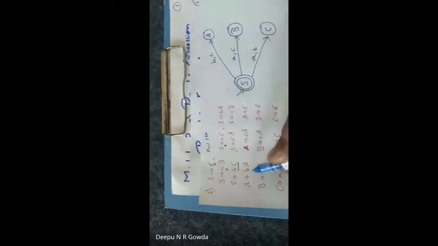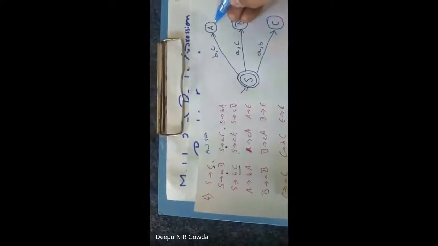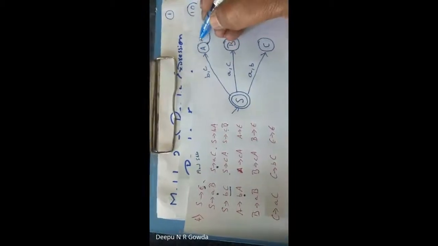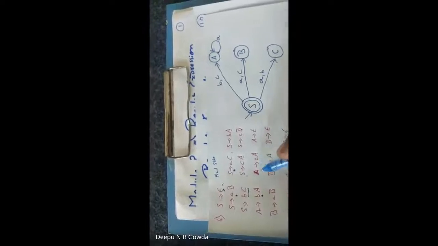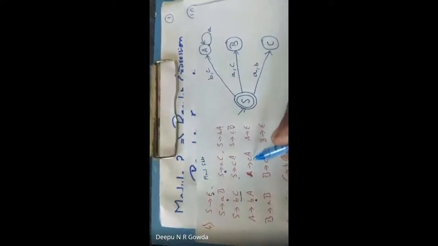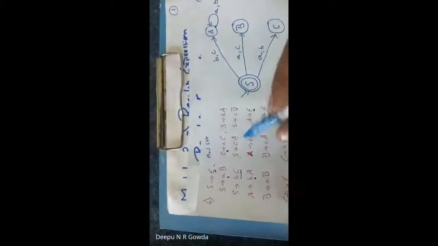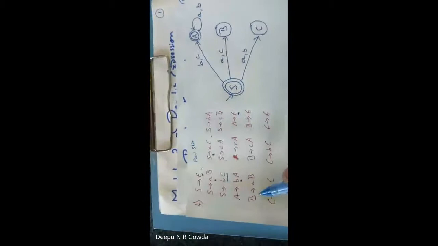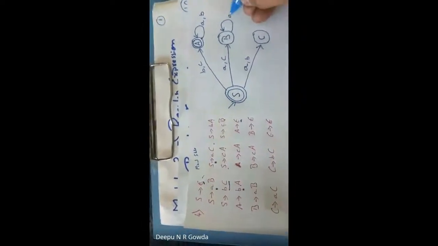Now, A tends to BA. For A, if I use the symbol B, it's going to A, which means a self loop by taking B. A tends to CA. It's taking the symbol C, again going to A. And A tends to epsilon. What do you mean by this? Epsilon, as I've told you, that state will be a final state. Clear? Okay, now let me go with B. B tends to AB, again a self loop, taking A.